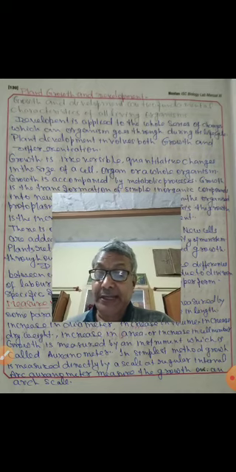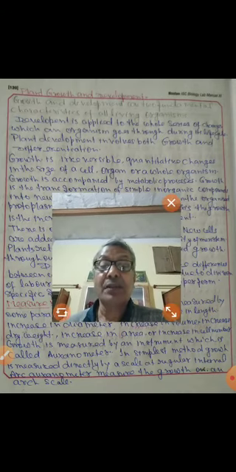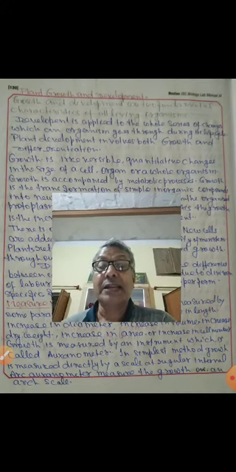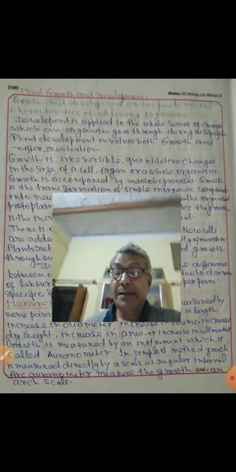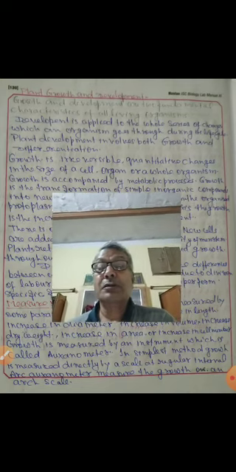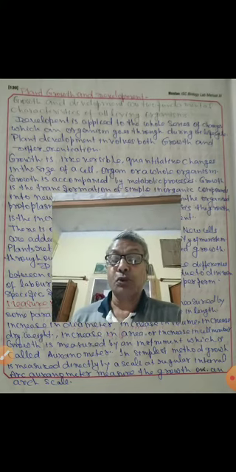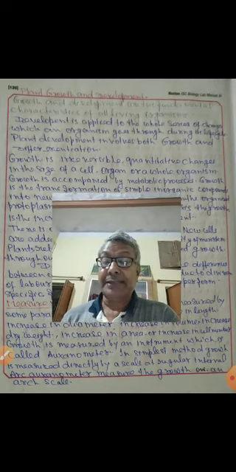Plants retain the capacity for unlimited growth throughout their life. So when we see growth in the plant, there is growth throughout their life. In the animal, we observe growth stops after a certain age. But in the plant it is not like this.